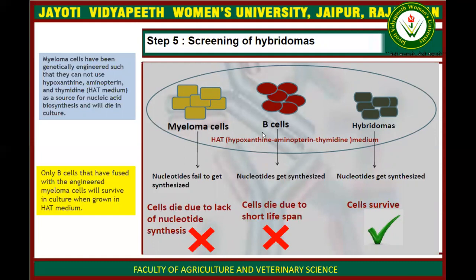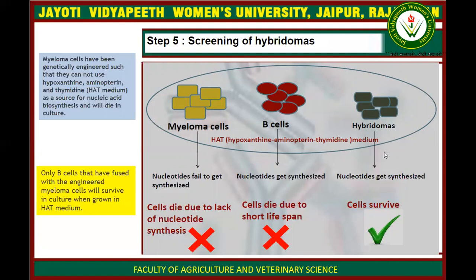After hybridoma formation, the unhybridized myeloma cells and unhybridized B cells will die because these lack some nucleotide synthesis.